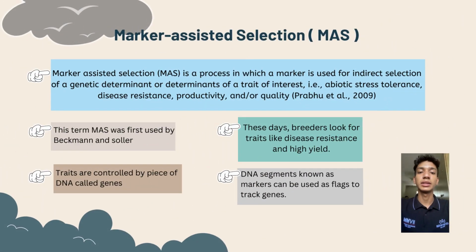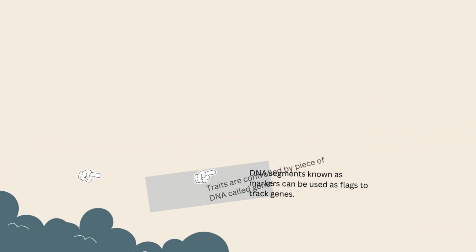Marker-assisted selection (MAS) is a process in which a marker is used for indirect selection of a genetic determinant or determinants of a trait of interest such as abiotic stress tolerance, disease resistance, productivity, and/or quality. The term MAS was first used by Beckman and Soller. These days, breeders look for traits like disease resistance and high yield. Traits are controlled by pieces of DNA called genes. DNA segments known as markers can be used as flags to track genes.